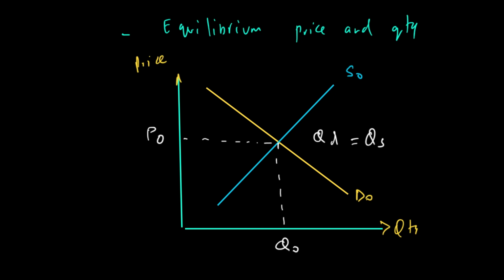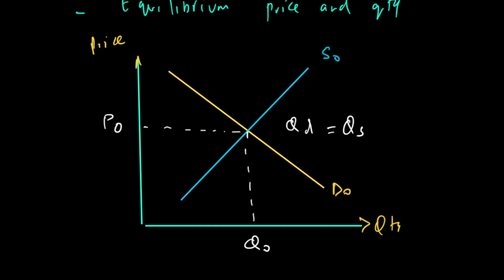The reason why it is equilibrium is because when QD equals QS, there is neither a shortage nor a surplus. And when there is no shortage or surplus, there is a possibility of equilibrium to happen. Let's see a situation when there is a surplus.